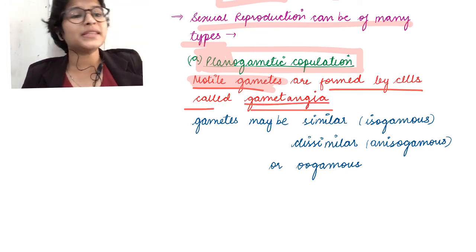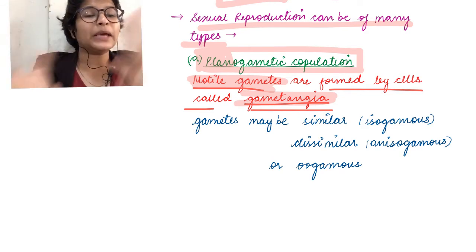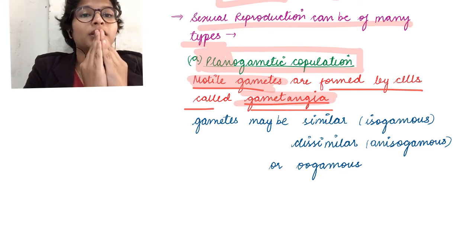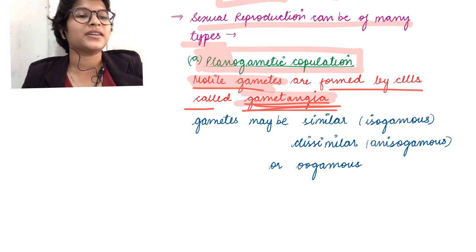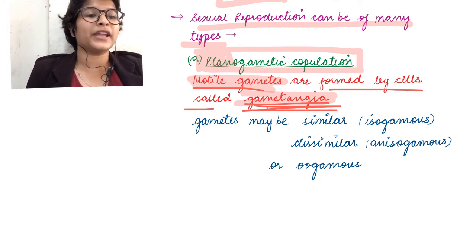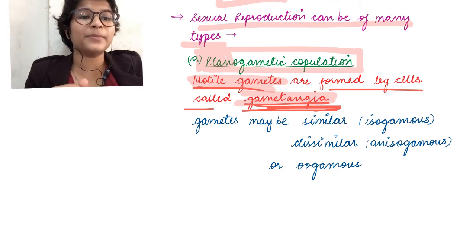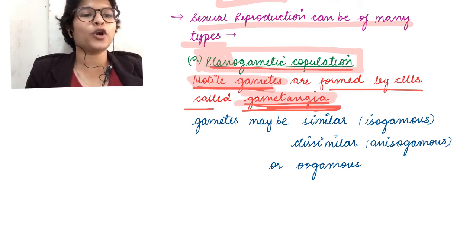You need to remember this term gametangia because gametangia is basically equivalent to spore mother cell. In this, the mother cell which forms gametes is called gametangia. So any cell of the hyphae will randomly form gametangia in two fungal bodies, and they will form motile gametes which will fuse together, and this is known as planogametic copulation.